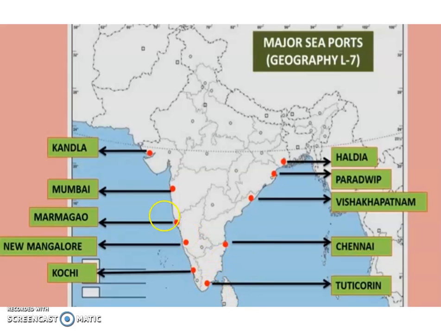Then the next one, Chennai port. Chennai port is one of the oldest artificial ports of the country. It is located here in Tamil Nadu. So in Tamil Nadu we have 2 important ports, Tuticorin and also Chennai.